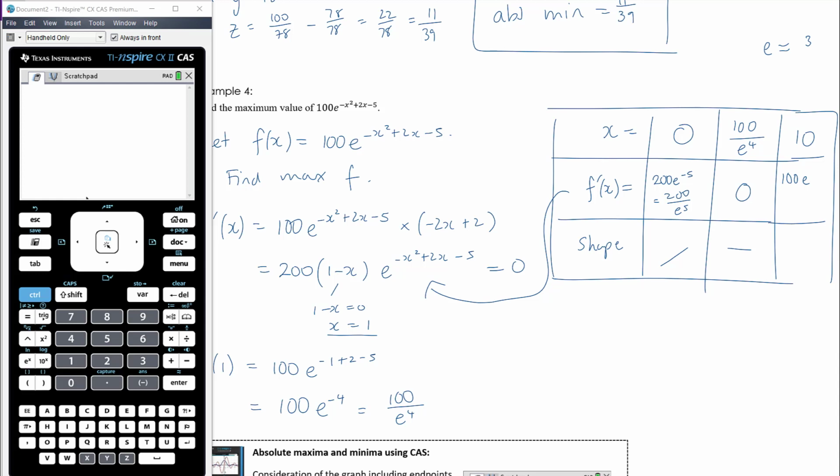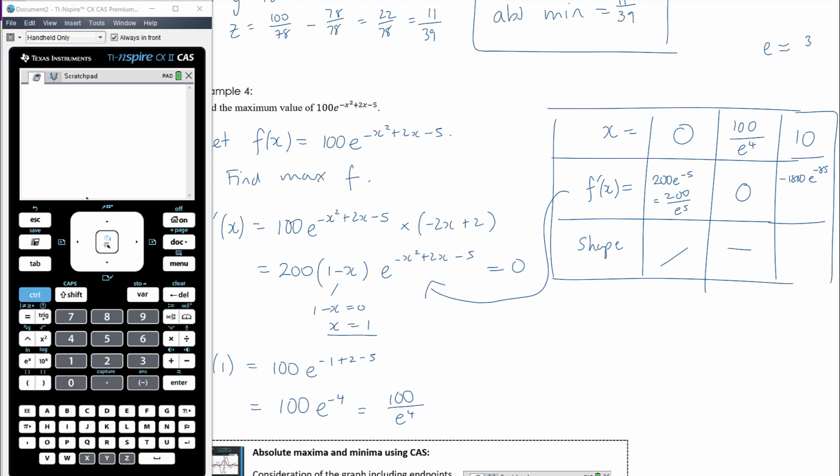So 200 times 1 minus 10, so 200 times negative 9 is going to be negative 1800. And then we're going to have e to the power of, so 10 squared is 100, so it's negative 100, plus 20 is negative 80, minus 5, so e to the negative 85.